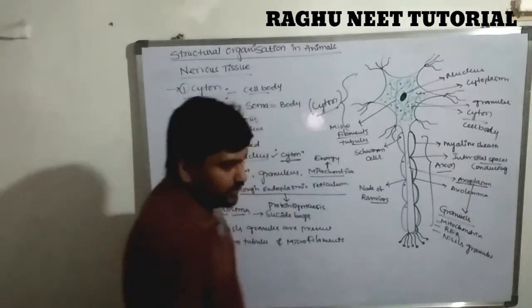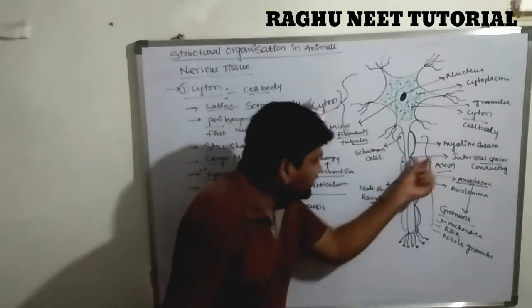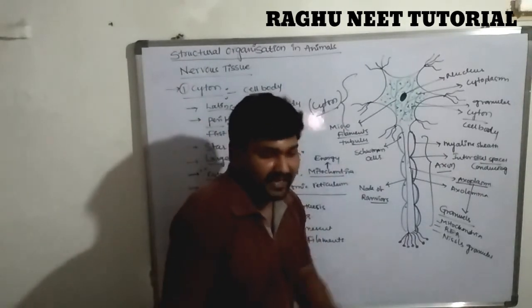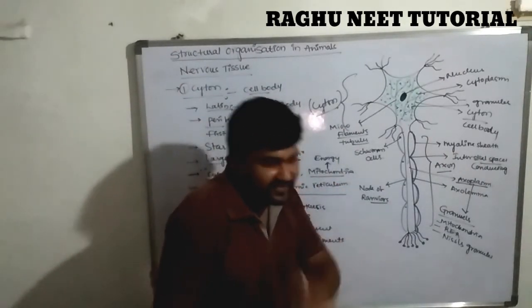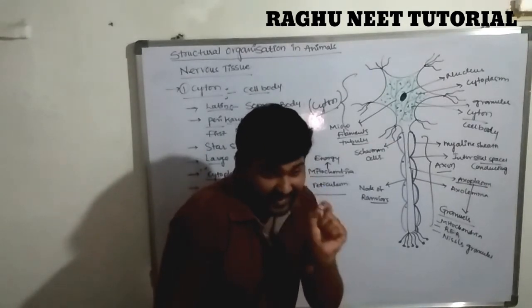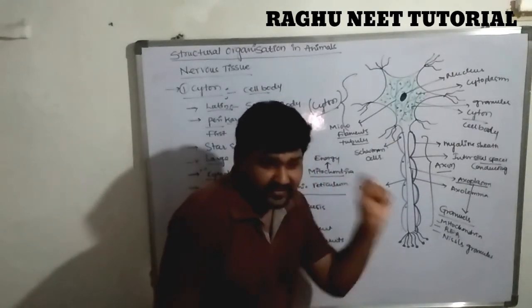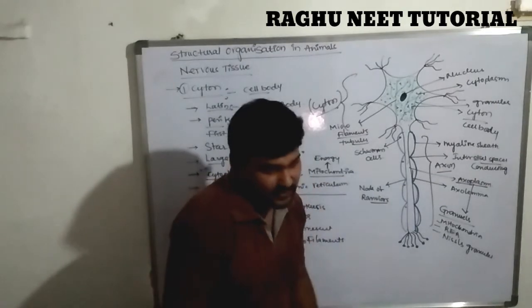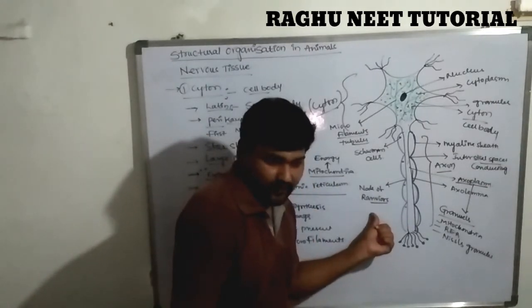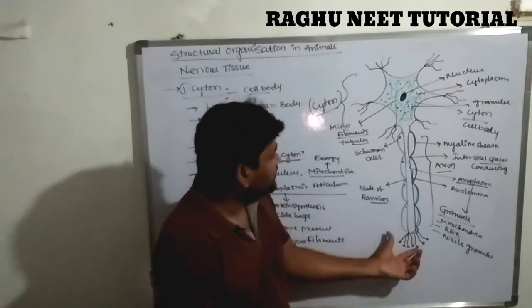The myelin sheath is completely covering and overlapping the complete axon. Between two segments there is a gap, called the interstitial space, or the node of Ranvier. This is the information about the axon.